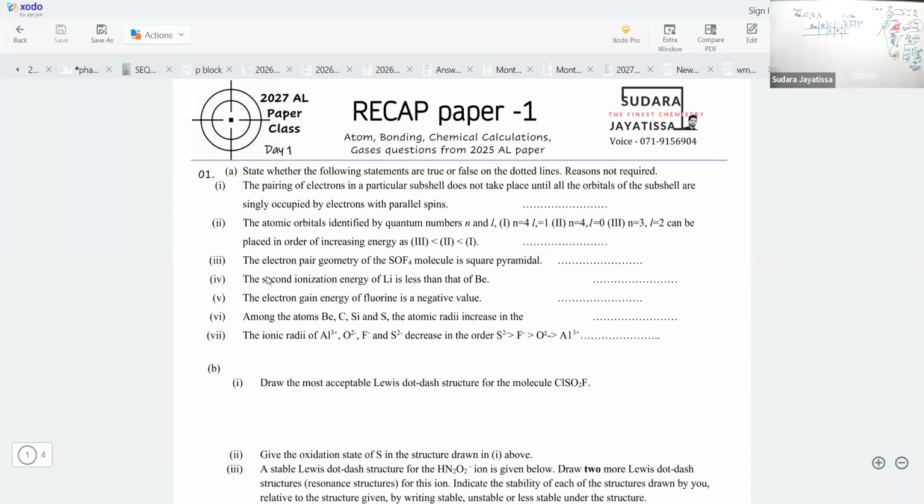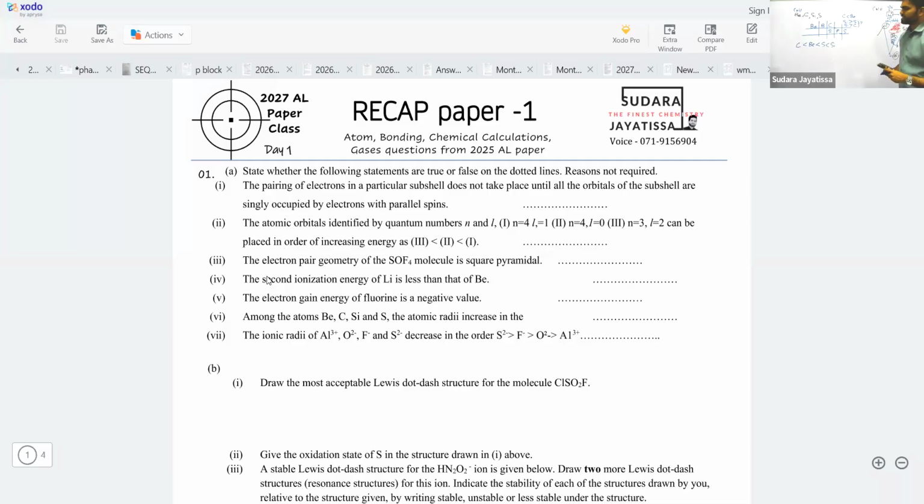So I think we need to find out that question. What is the order? Ascending order: carbon, beryllium, sulfur, silicon. Why?